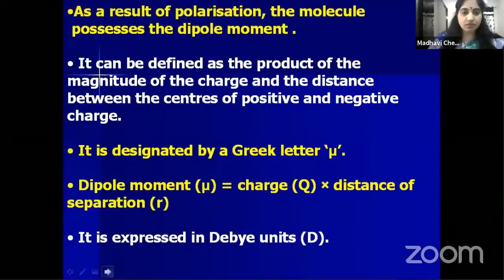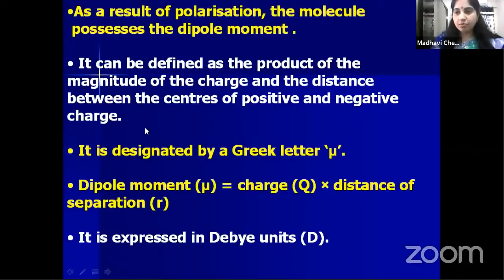Now let us see what dipole moment is. As a result of polarization, the molecule possesses a dipole moment. It can be defined as the product of the magnitude of charge and the distance between the centers of positive and negative charge. What is dipole moment, children?